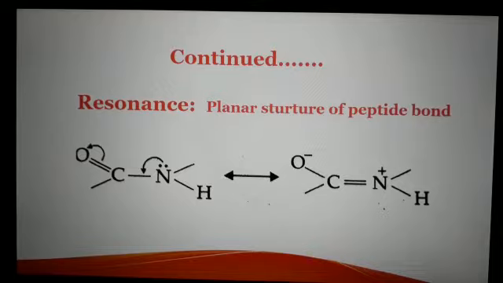The partial double bond character between carbon and nitrogen is explained on the basis of resonance. Nitrogen has a lone pair and this lone pair is in conjugation with carbonyl group. So it gives rise to partial double bond to carbon nitrogen bond.